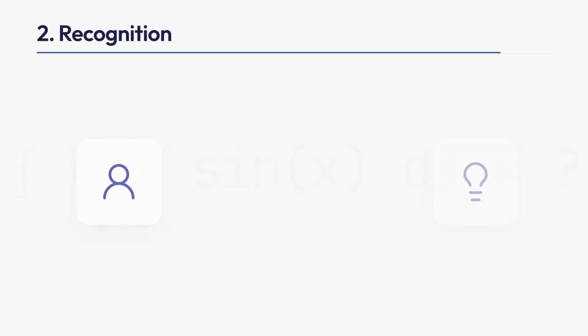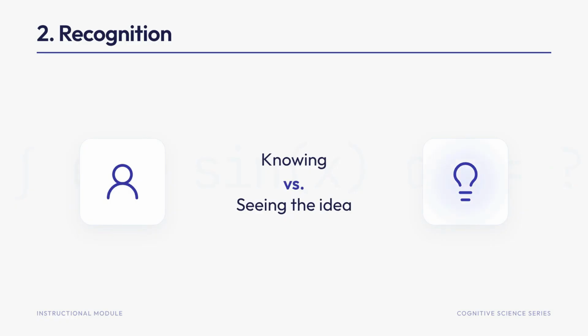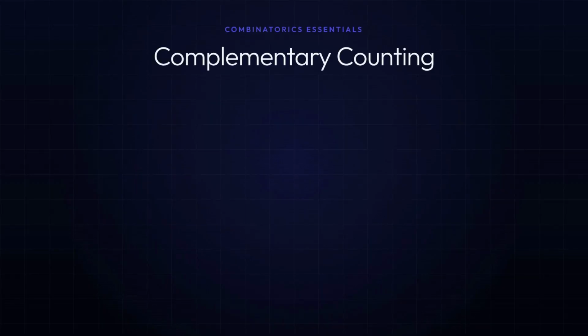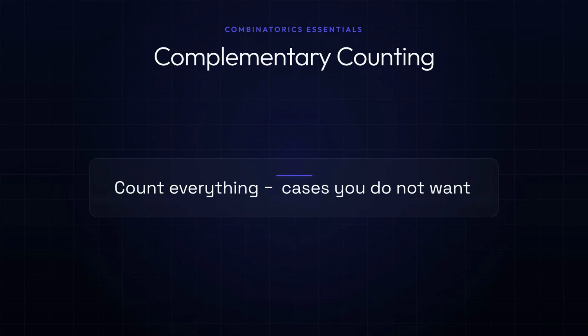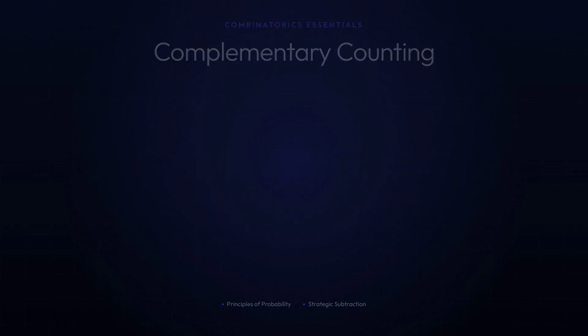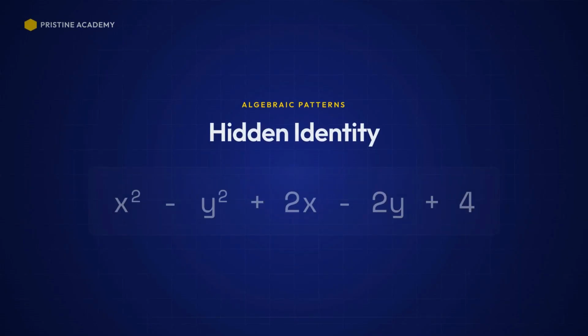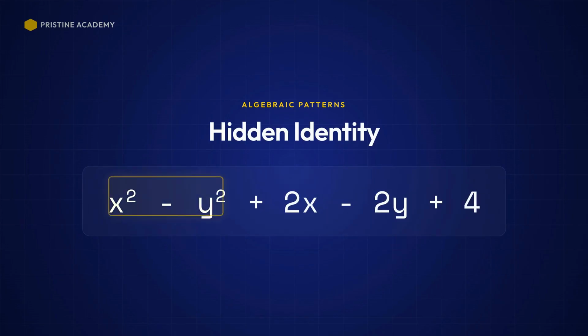Reason 2 is recognition. Recognition means the student knows the idea once someone names it, but does not see that the problem is asking for it. They understand complementary counting after the solution says, count everything, then subtract the cases you do not want. They understand symmetry after someone points out the equal pieces. They know a familiar algebraic identity but do not notice it inside an unfamiliar expression. This is why reviewing only the final answer is not enough. Ask, at what moment should this idea have become visible?